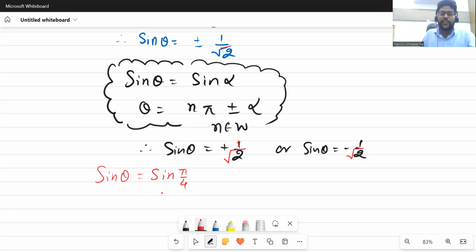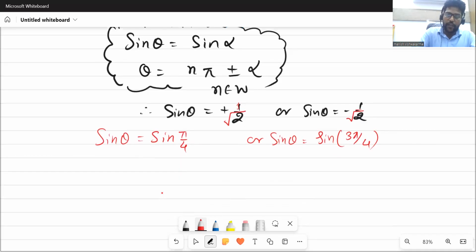So 1 upon root 2 is what? When sine theta is equal to 1 by root 2, we know very well the value is at pi by 4, we have 1 upon root 2. And sine theta is equal to sine of angle 3 pi by 4. So we know very well that minus 1 upon root 2 is nothing but sine of 3 pi by 4.